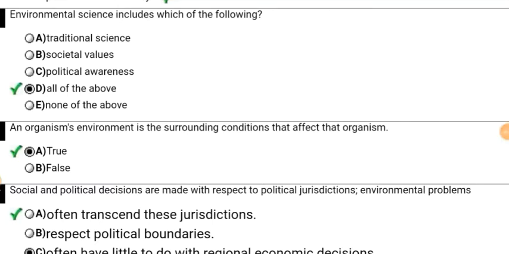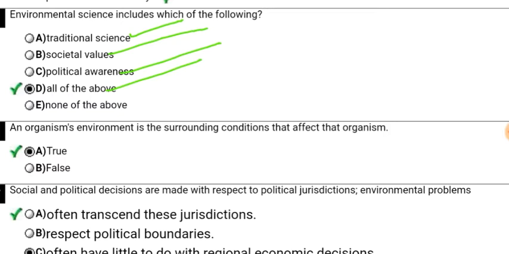We'll discuss some important questions from environmental science. So, the first question is, environmental science includes which of the following? Traditional science, societal values, political awareness. Okay, all of the above is correct. All traditional science, societal values, political awareness, all these things are involved in environmental science.